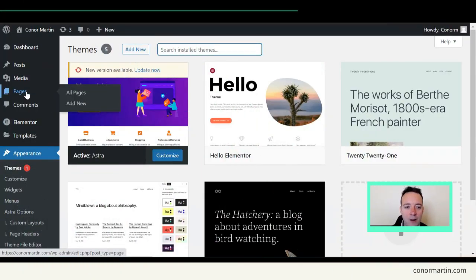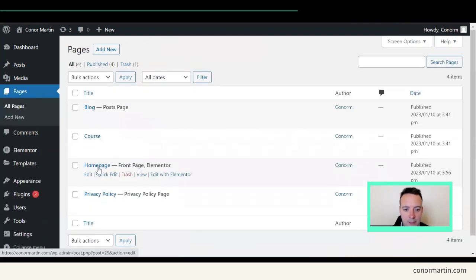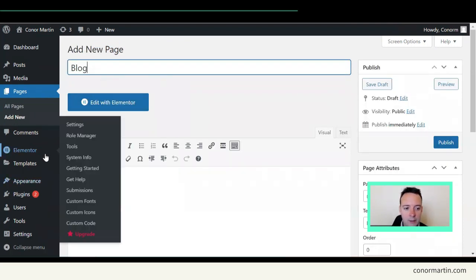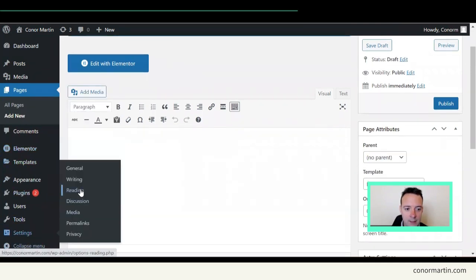Now we need some pages for our website, so let's have a look at the pages that I have introduced to this website. So you will definitely need a privacy policy. You will need that when you want to install advertisements later. You'll need a home page and you'll need a blog. Okay, so create these pages just by clicking add new page, and just for now you can just write blog and publish that page. Okay, when you have it published, you go here to the settings and reading.